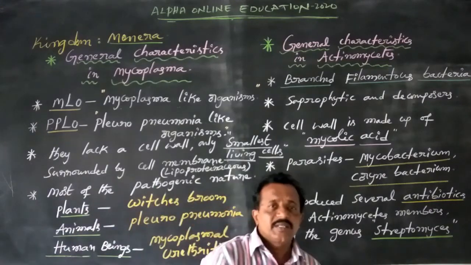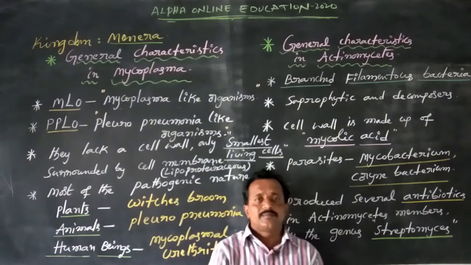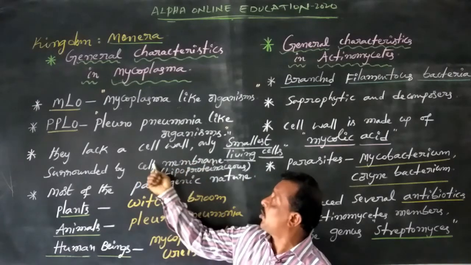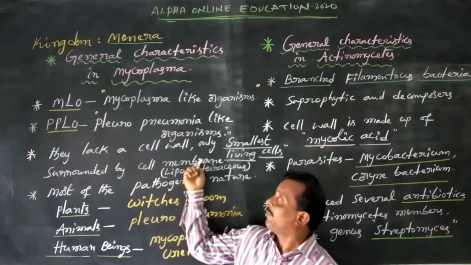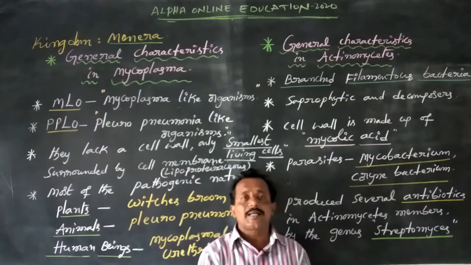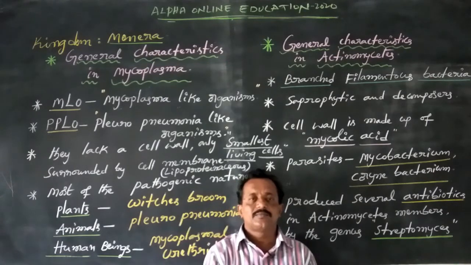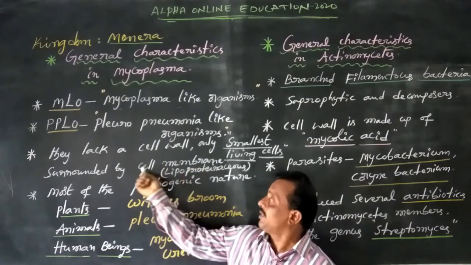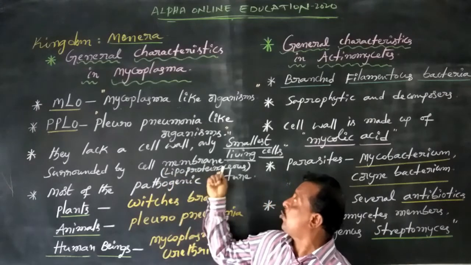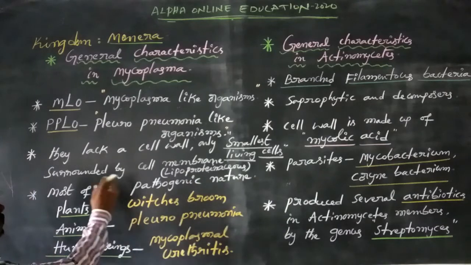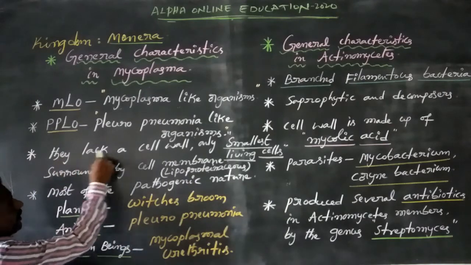Generally the cell wall is absent, and the cell is covered only by a cell membrane. Mycoplasma cells do not contain a cell wall; the cell is surrounded only by a cell membrane. This cell membrane is made up of lipoprotein. So Mycoplasma lack a cell wall.